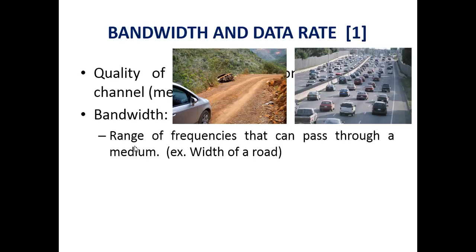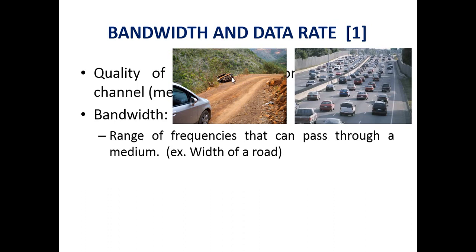According to computer terminology, bandwidth is the range of frequency that can pass through a medium. For example, that is the width of a road. In these two examples, there is a first road and a second road, meaning a highway, but the width of both roads is different.